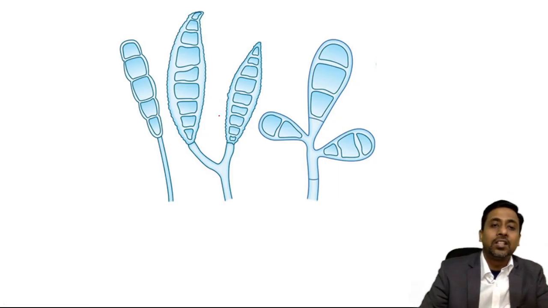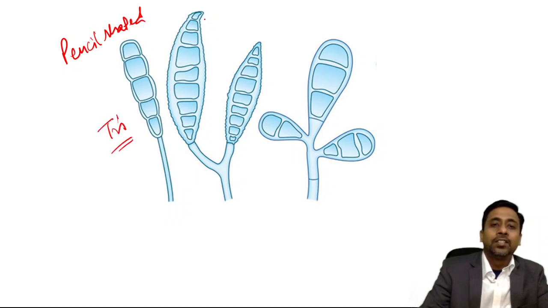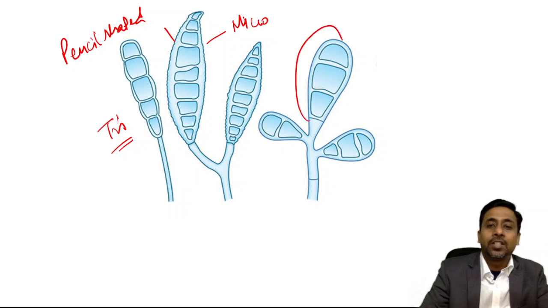You can see this diagram. This is pencil shaped, Trichophyton. This is spindle shaped with rough surface, Microsporum, and this is club shaped, Epidermophyton.